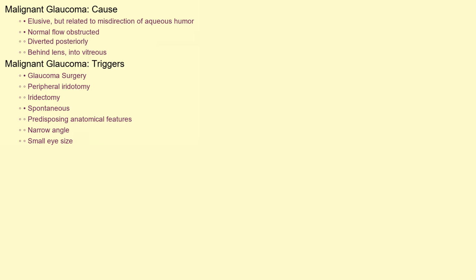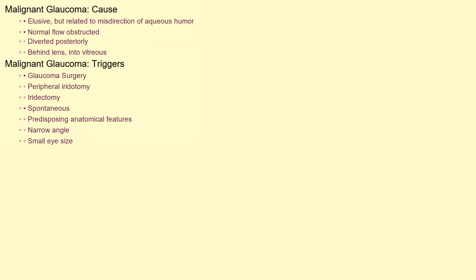The exact cause of malignant glaucoma remains somewhat elusive, but it's generally understood to be related to a misdirection of aqueous humor. Instead of flowing through its normal channels to drain from the eye, the aqueous humor, the clear fluid that nourishes the eye, gets diverted posteriorly, behind the lens and into the vitreous cavity.